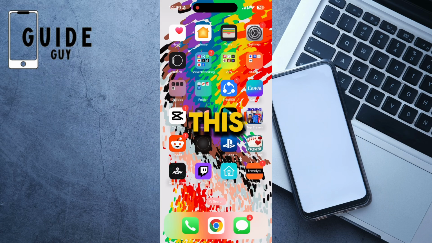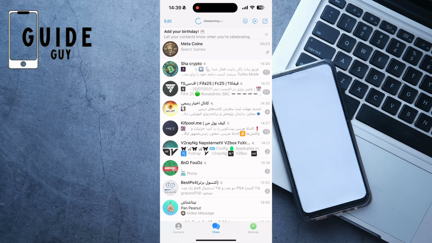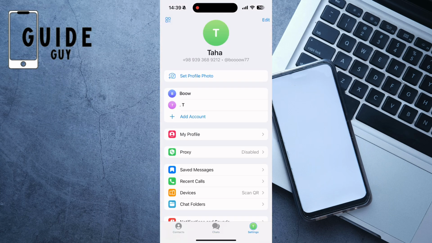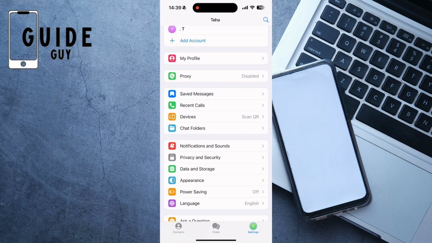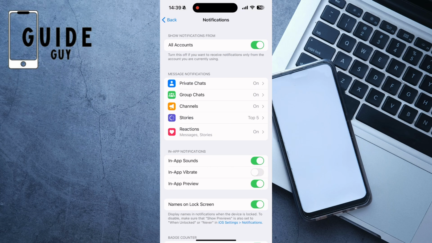Let's do this. First, you should go to the Telegram app, click on profile, scroll down and click on notification and sound. On this page you have 5 options. For example,